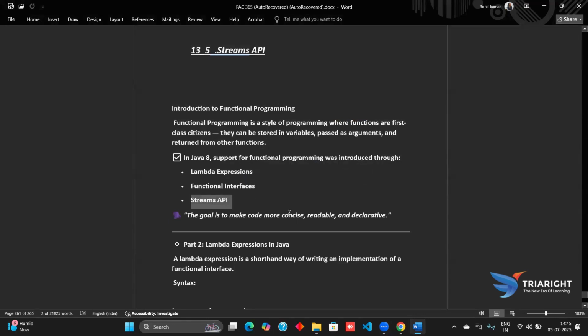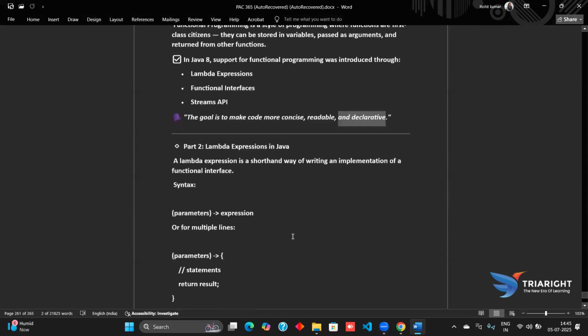Now the goal is to make the code concise, shorter, readable, that is easy to read and understand, and declarative, giving a particular output. Now, lambda expressions in Java. A lambda expression is a shorthand way of writing the implementation of a functional interface.